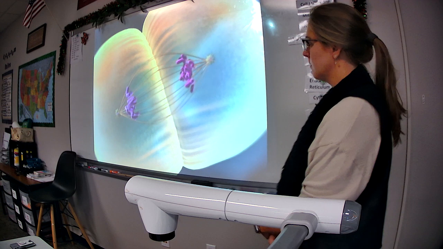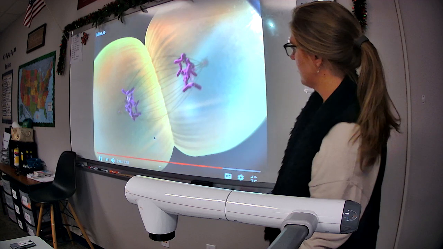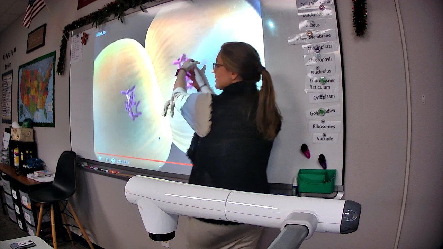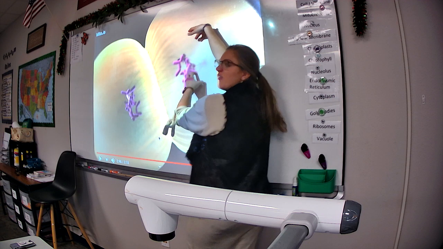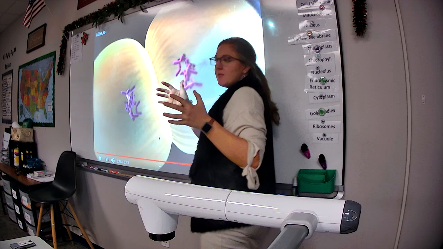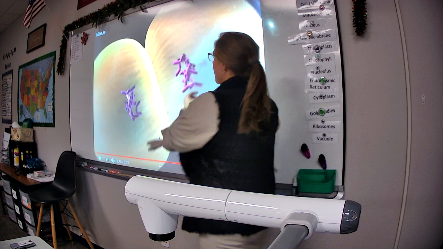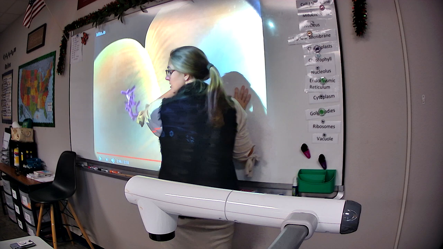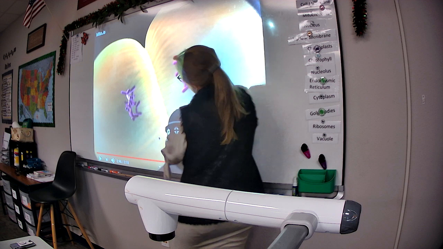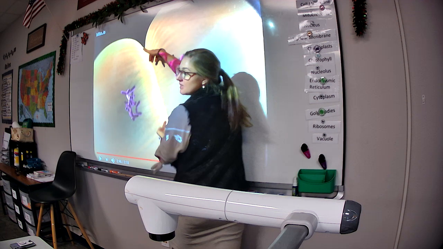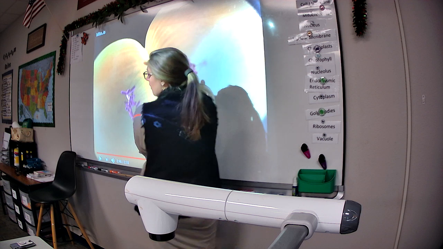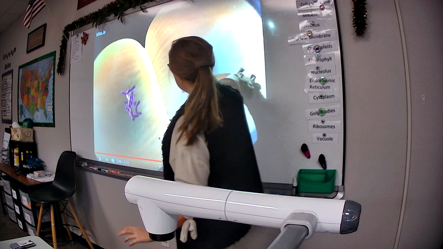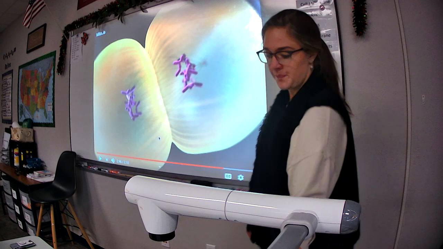Once the chromosomes arrive at their destination, they become less condensed. Okay, so once they get over here, let's pretend these are the red, these are the blue. All the chromosomes kind of spread back out into that stringy form of DNA. So instead of being all tightly bound together, now they kind of relax and spread back out. Okay, a new nucleus will form on both sides. You'll have two brand new nucleuses. In the middle part, can you see how the cytoplasm is kind of pinching like this? The cytoplasm will continue pinching until it splits all the way in half, and then we'll have the brand new cells. You'll see the nucleus will form here, and eventually this will split all the way.